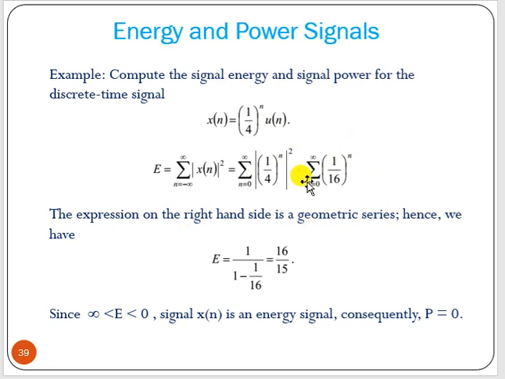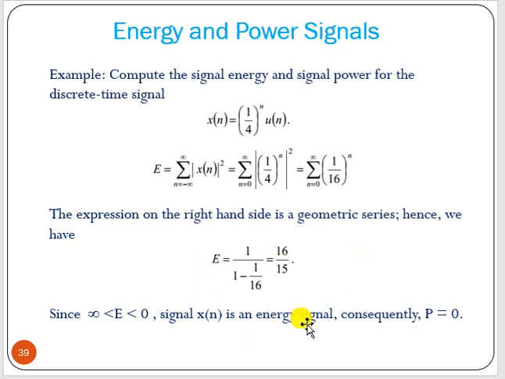Now this is a geometric series. The summation from 0 to infinity of a to the power n is 1 divided by 1 minus a. So here it is 1 minus this term, and you get this as finite.